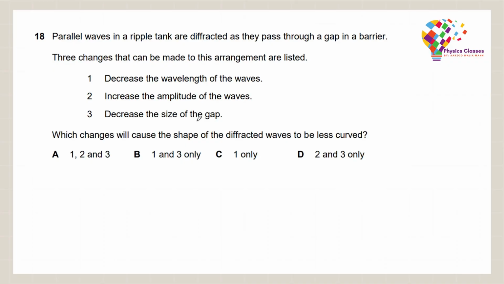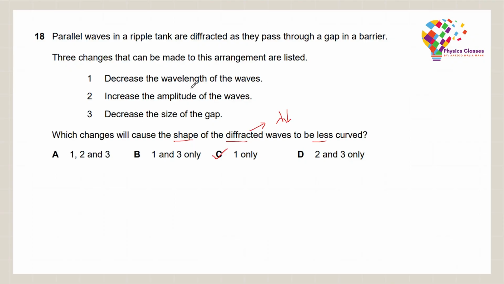So you want to reduce the amount of diffraction that is happening. To reduce the amount of diffraction, you can reduce the wavelength. Therefore, option C is the only correct answer. If you would increase the amplitude, nothing would happen to the diffraction. If you decrease the size of the gap, then the amount of diffraction would increase, and therefore only the first one is the correct one. Therefore, option C is the valid answer.